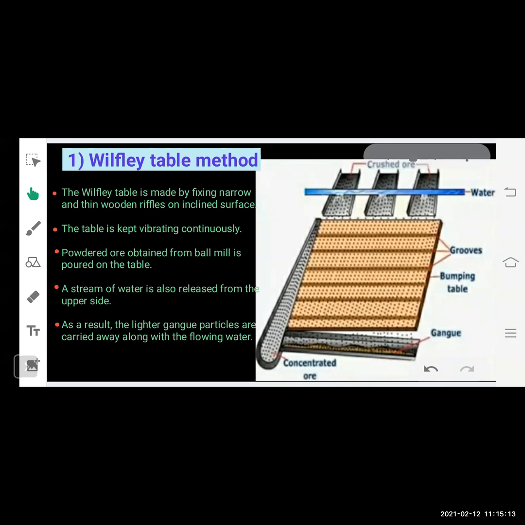So the ore, which was originally in rock form, gets ground and powdered in the ball mill, and from the ball mill it is poured on the Wilfley table.